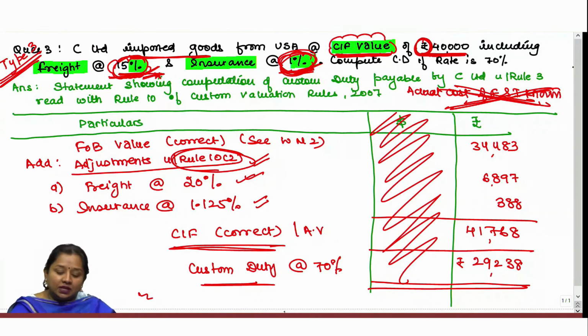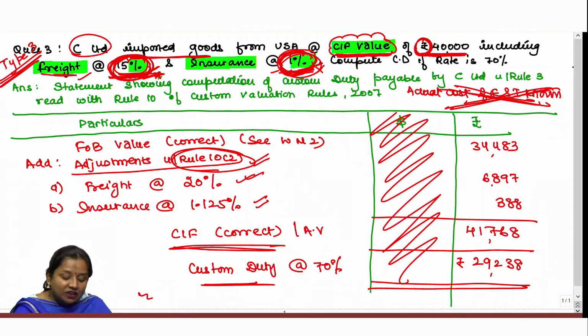Whenever under any question a CIF value has been given within which freight and insurance have been included in percentages that are not in accordance with the percentage given under Rule 10.2, then you have to consider that the accountant of this assessee has made a wrong computation, and he has to rectify it by deducting the wrong amount of percentage and adding back the correct amount of percentage given under Rule 10.2.